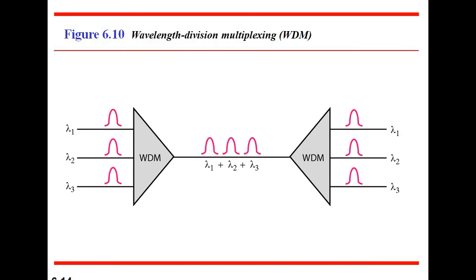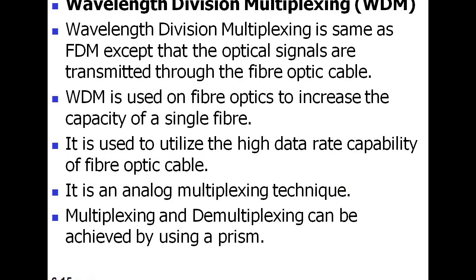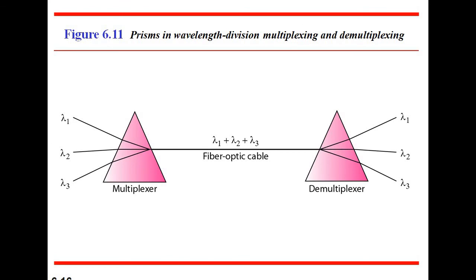And then we may go for WDM. So why are we using WDM? WDM is used for high data rate transmission of light signals. When we want to travel light signals, then we use WDM. And what is the transmission medium here? The transmission medium we are using here is fiber optic cable. And what we are using as a multiplexer and demultiplexer for light beams is a prism. This is wavelength division multiplexing, and this is the diagram.